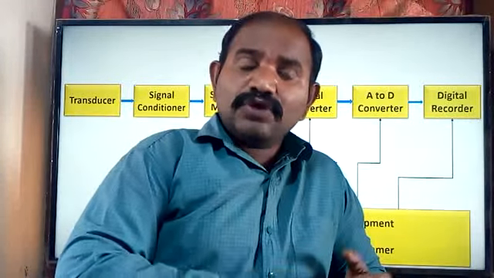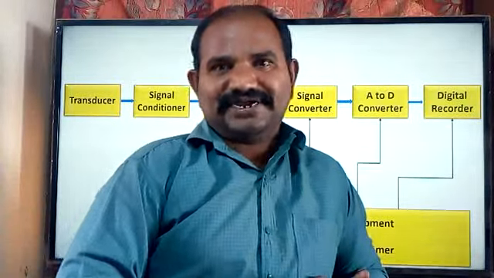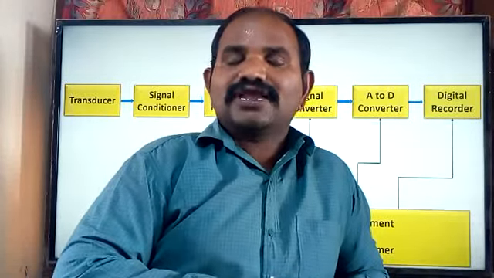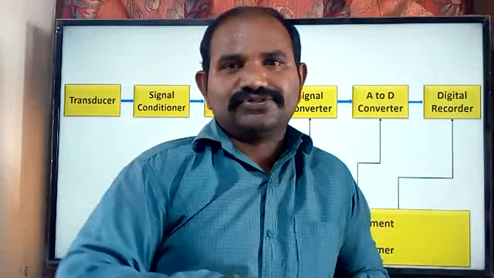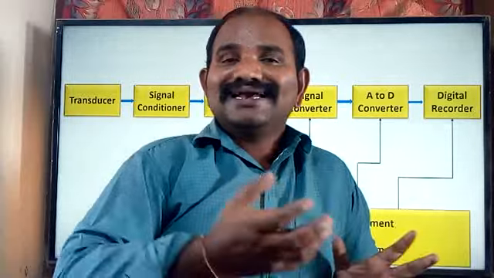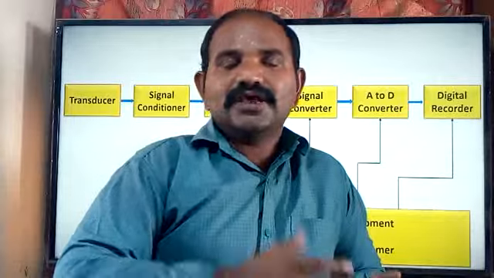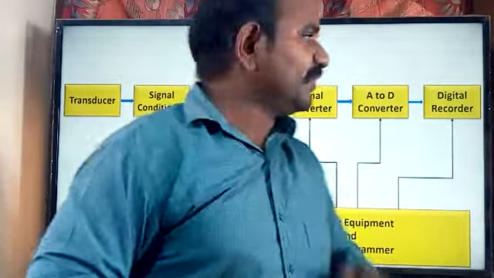At the same time, we may have to measure the stress or strain experienced by an element, so there we are going to use the strain gauges. In a particular industry, we do not concentrate on only one variable measurement. We will come across multiple measurements, and those multiple variables should be collected and stored inside the data acquisition system. Multiple sources are there, and at a time we can store one variable. So in order to choose a particular variable out of many variables, we are using the multiplexer.